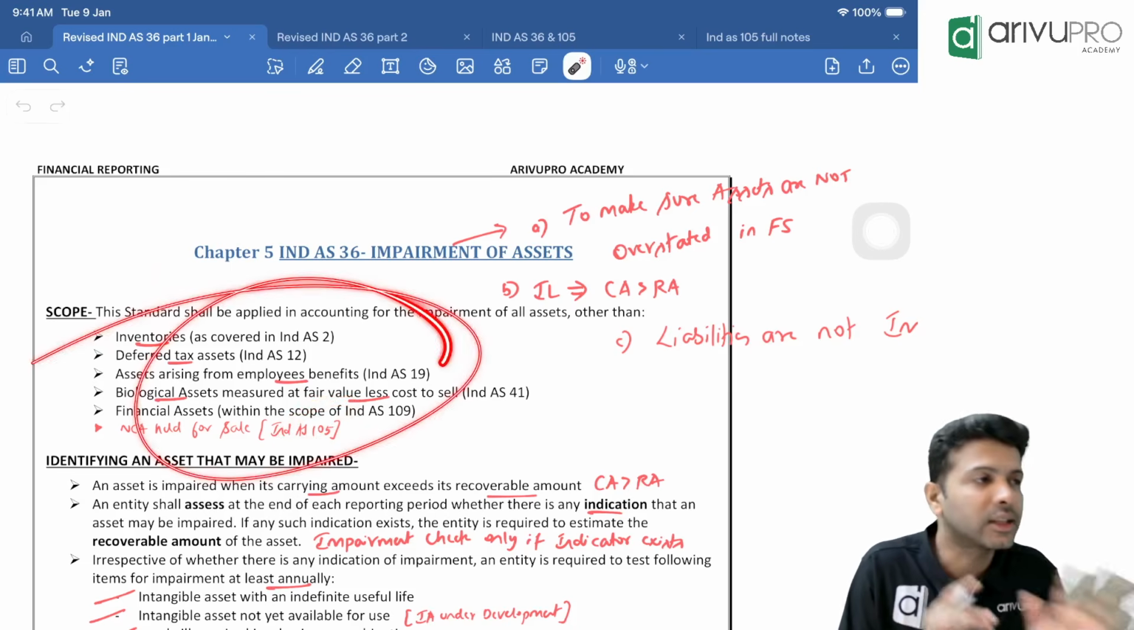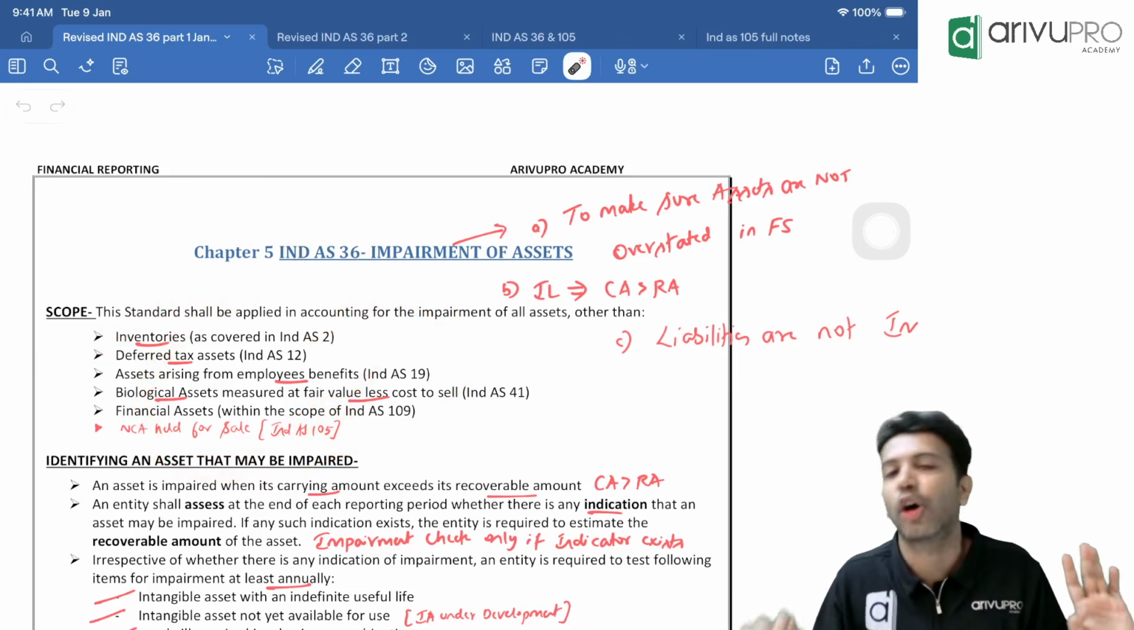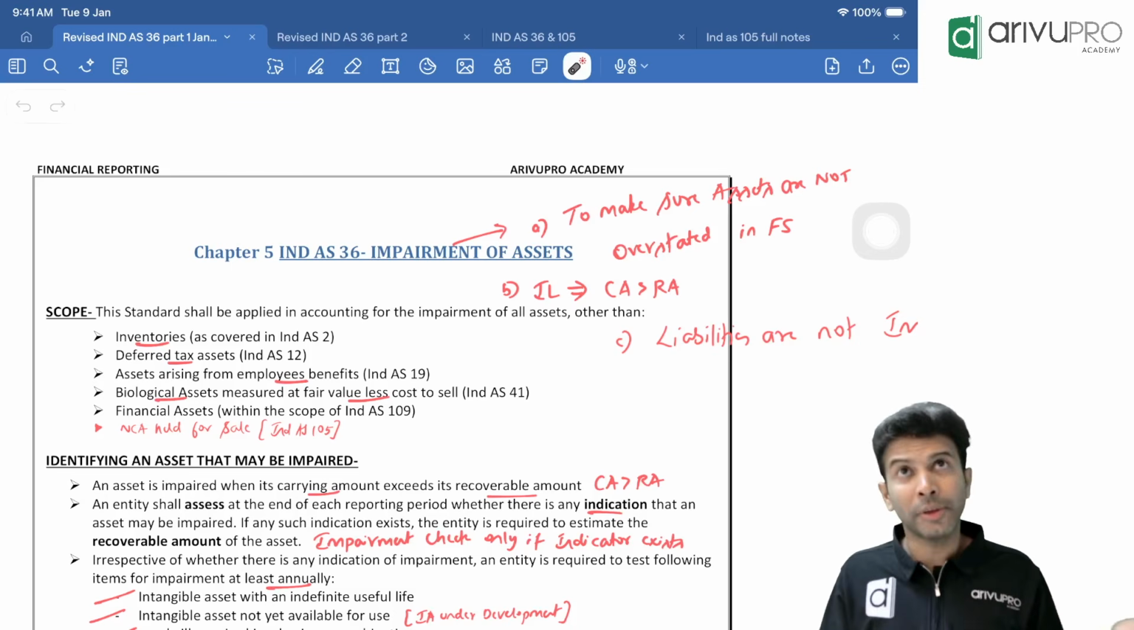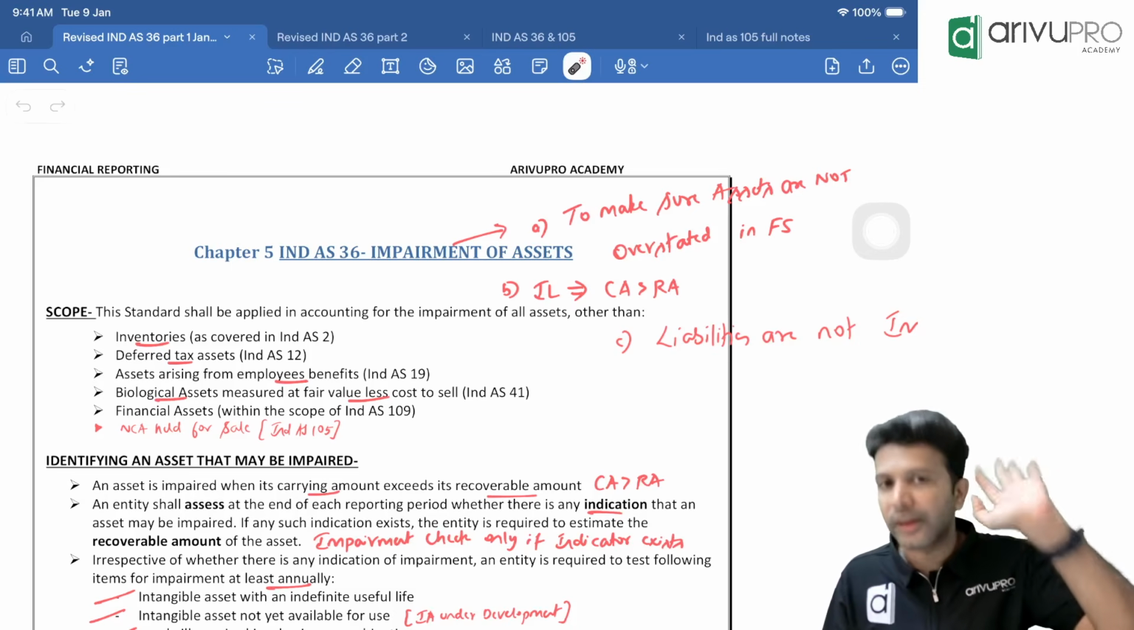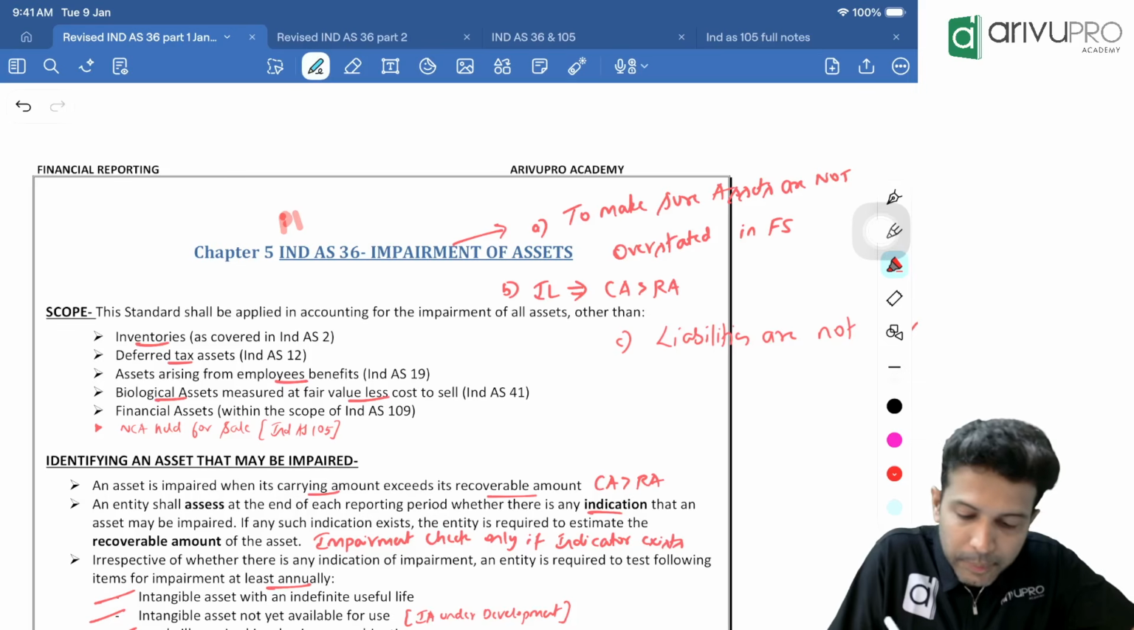Since there are other standards which give comprehensive treatment, Ind AS 36 is not applicable for all of them. So what remains, sir? If you have to really say, Ind AS 36 basically applies for your PPE.